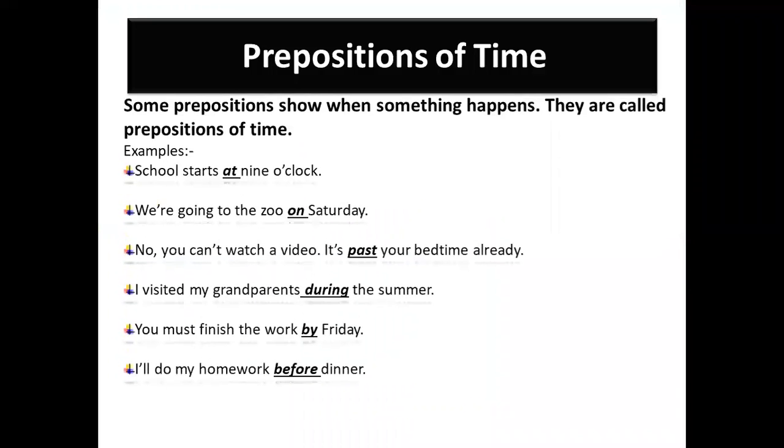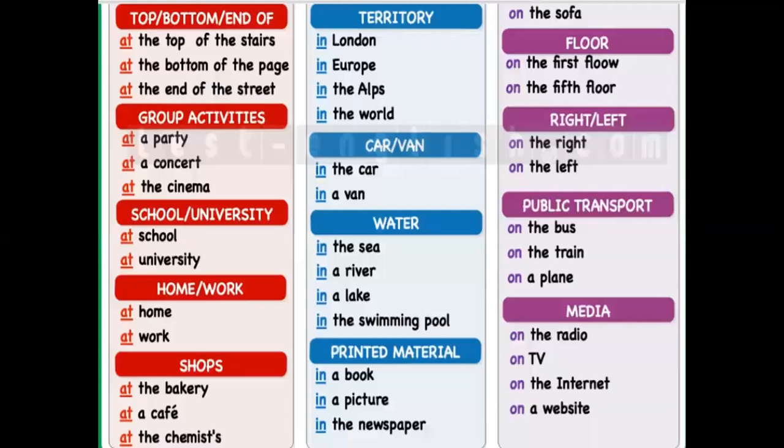Now, moving to time. When we talk about time, prepositions of time show when something happens. They are called prepositions of time.